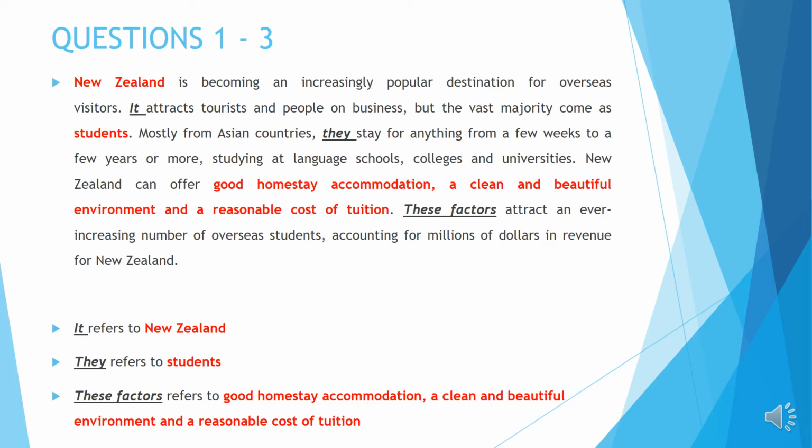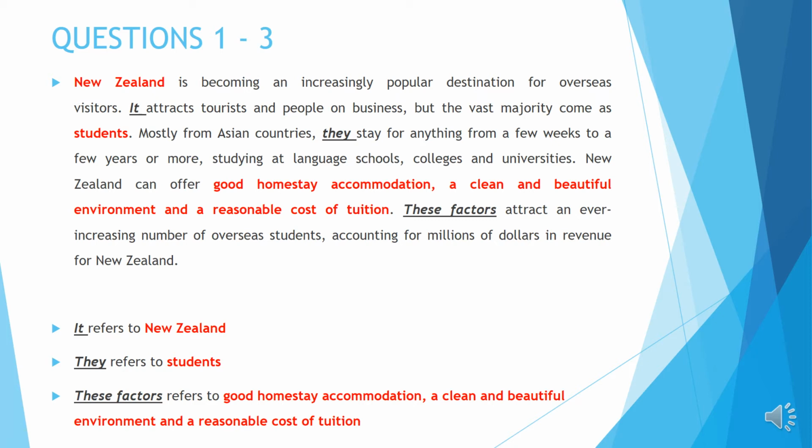But if you answer accommodation, environment, cost of tuition, I would still accept that, but the best answer would be good homestay accommodation, a clean and beautiful environment, and a reasonable cost of tuition, because we need to be specific of what are the factors that are pulling these students to come to New Zealand.